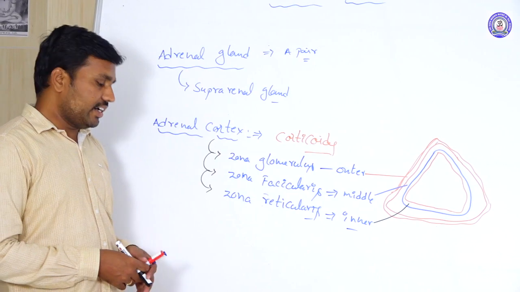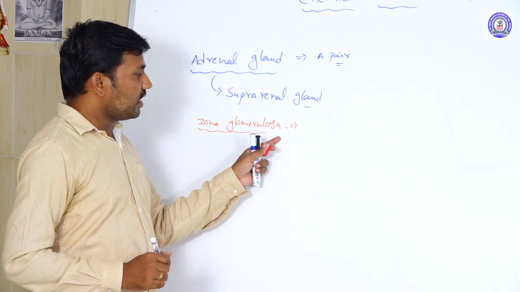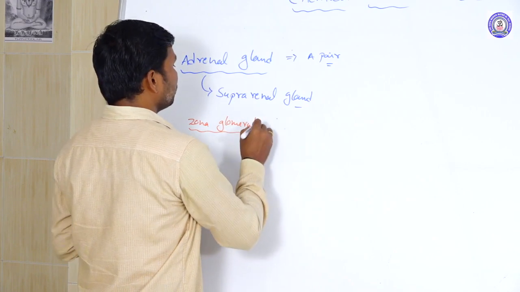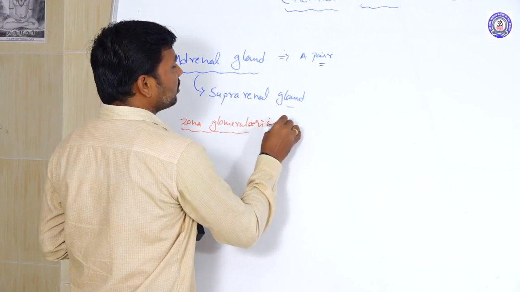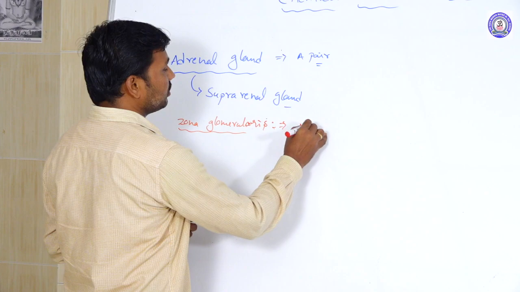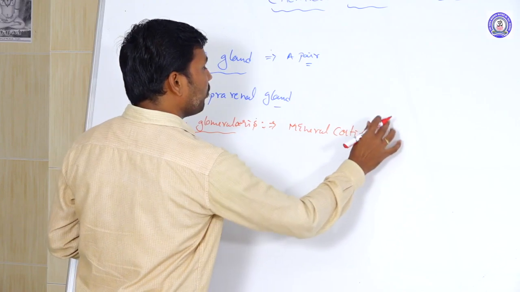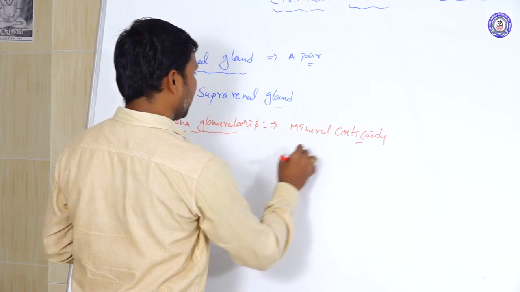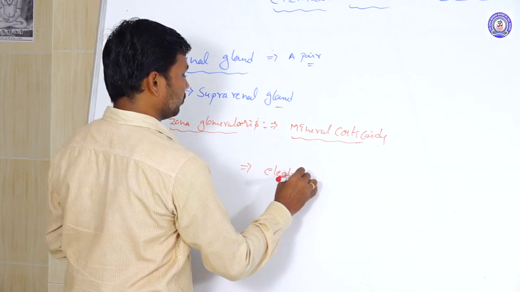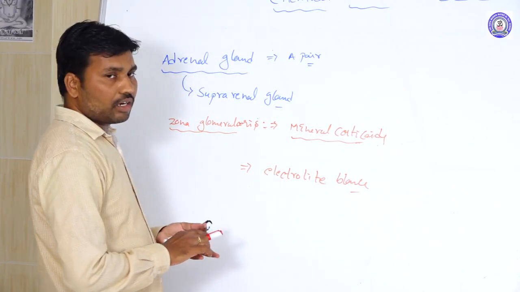One by one, with their specification. First of all, the zona glomerulosa. It is the peripheral side of the cortex and it produces the mineralocorticoids. These mineralocorticoids maintain the electrolyte balance here.